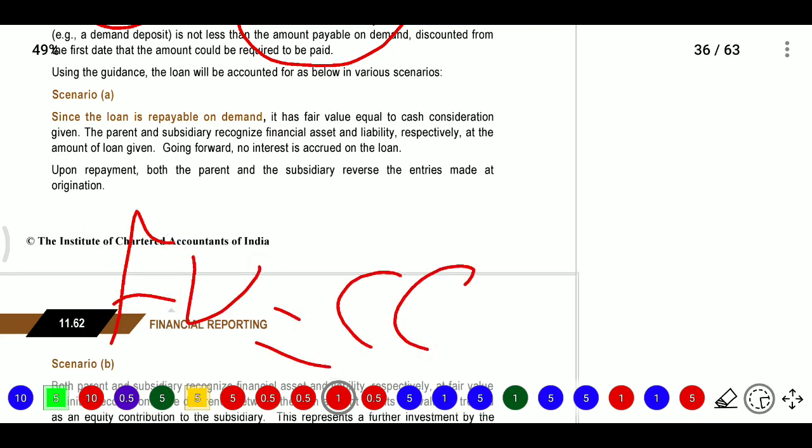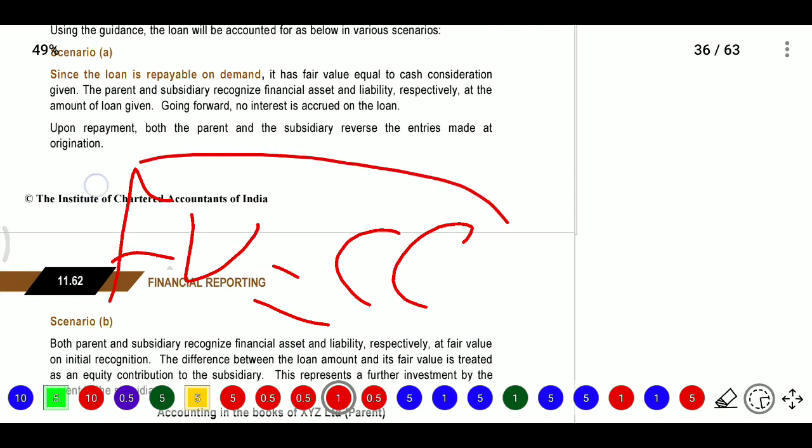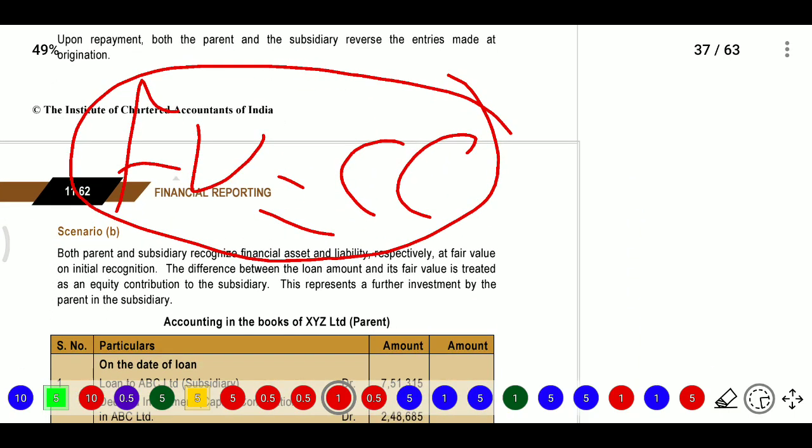so here the fair value is equal to the cash consideration given, whatever the amount they have given, that is the fair value, because the parent and subsidiary recognize the financial asset and financial liability. The parent will recognize a financial asset and the subsidiary will recognize a financial liability, of the respective amount given. And going forward, no interest is accrued on the loan, as they are given as interest free loans. And after repayment, when the company asks for repayment, they need to reverse these entries. So the subsidiary reverses the entries in its books.